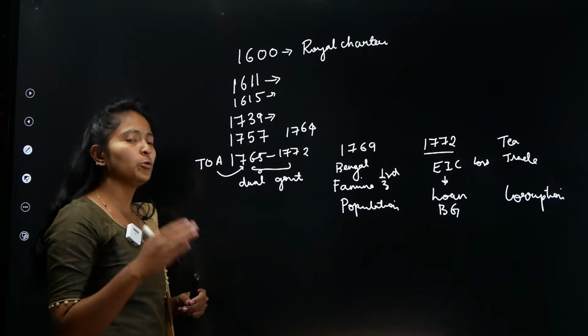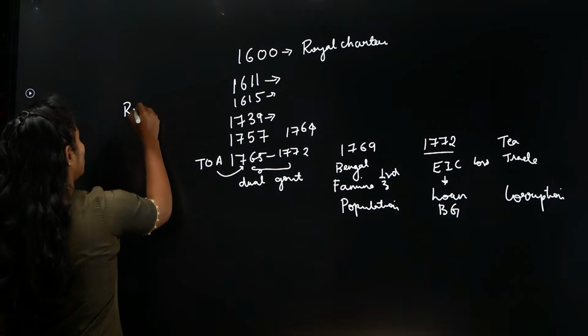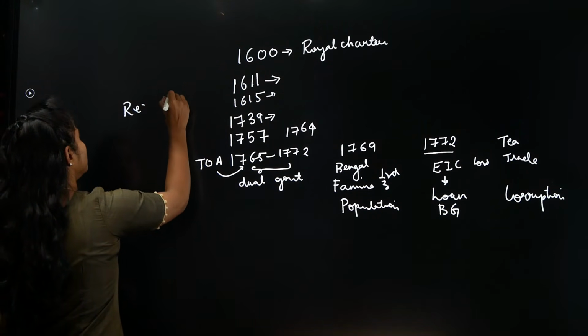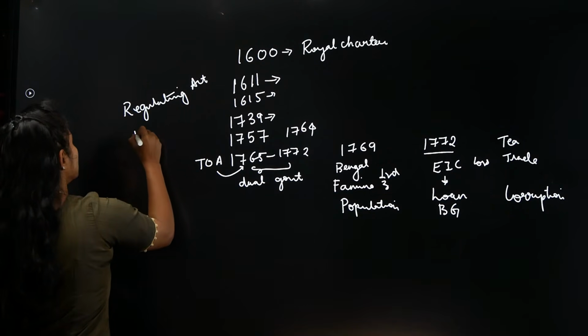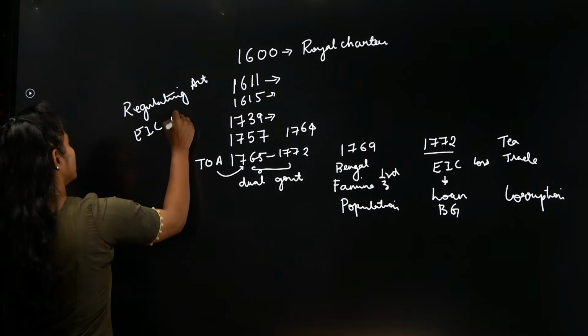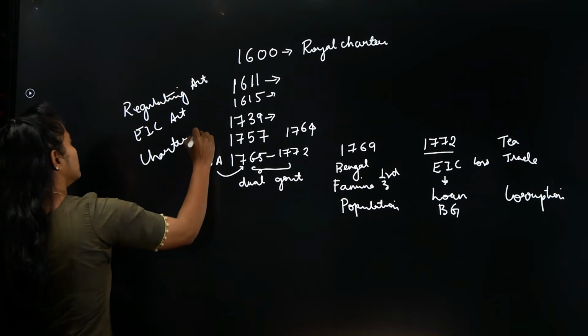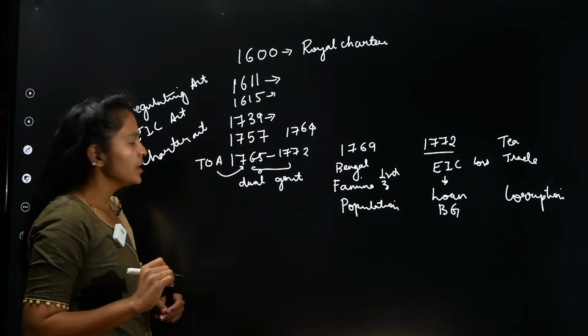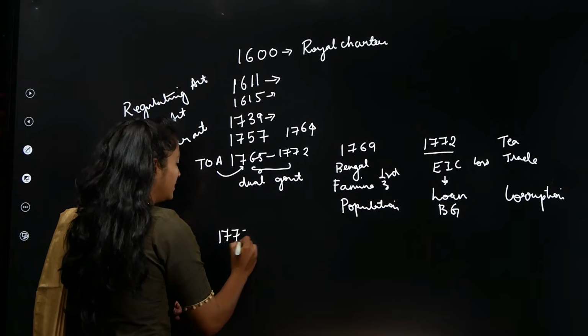Apart from this, I also told you the three important names. The Regulating Act is also called the East India Company Act, or also called the Charter Act.